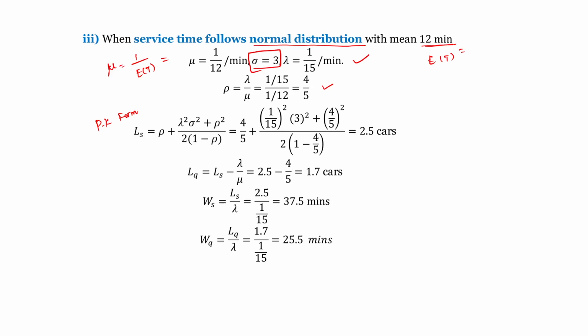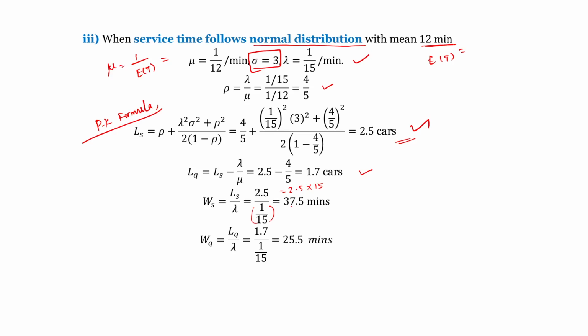The waiting time in the system is LS divided by lambda. LS is 2.5 cars divided by lambda, and lambda is 1 by 15. It becomes 2.5 into 15, which is 37.5 minutes in the system. It is the waiting time.